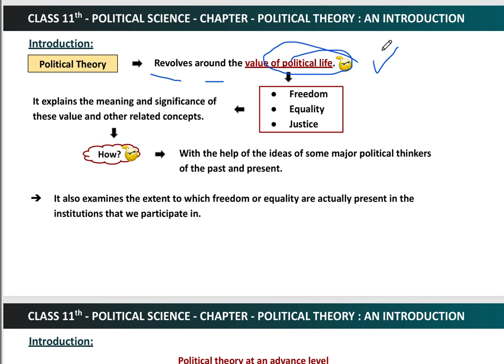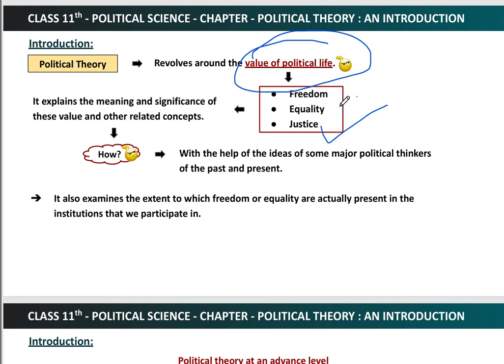If we talk about political life, it means freedom, equality and justice. For example, if you are not free, if you are living in a society that is not following the principle of equality or justice, your political life will be controlled by some authorities. So here we basically learn that political theory is mainly talking about the political life of an individual or society as a whole.